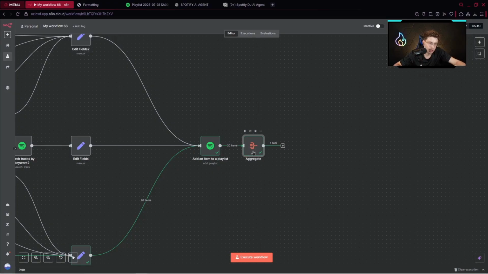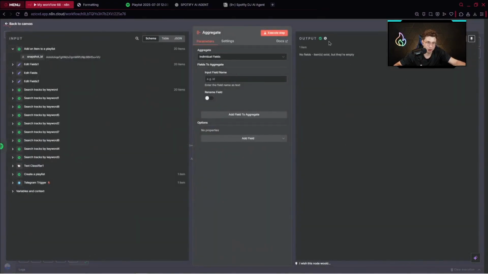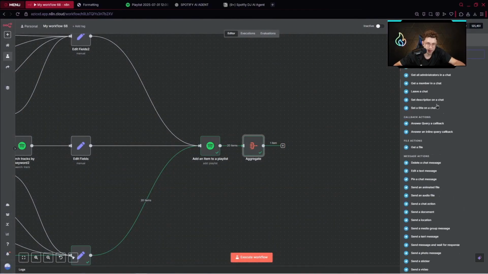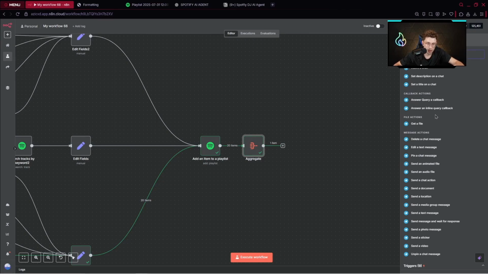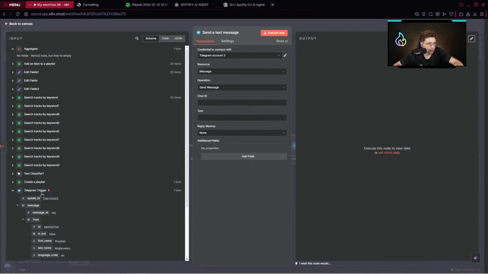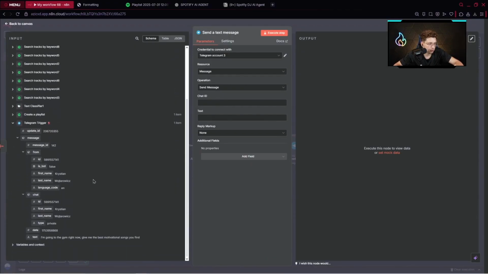So when I use the aggregate node, even if it's totally blank, we don't get any fields in return. We want to use it for the Telegram node, so we can run it with one item, and it runs only once. So we send a text message back to us